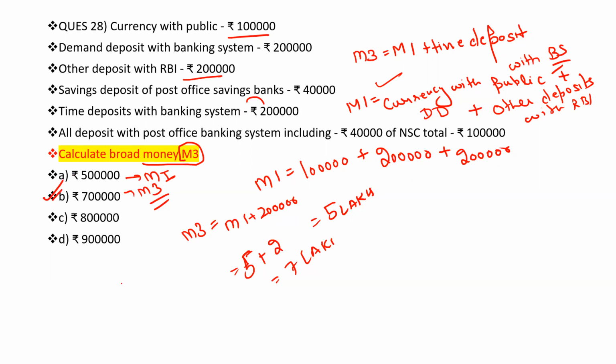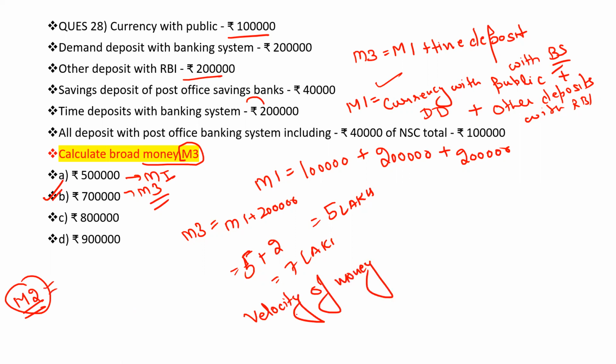Can anyone tell me what the formula of M2 is? Please tell fast. I have to discuss one question on the basis of that also. What is the formula of M2, and what is the velocity of money? Please tell fast.